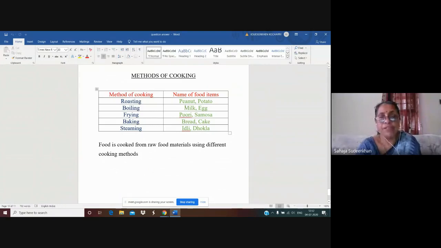Boiling examples are food items that can be boiled: milk, egg. Frying: puri, samosa. Baking: bread, cake. Steaming: idli, dhokla. So these are the cooking methods and these are the food items that can be cooked by using these methods.